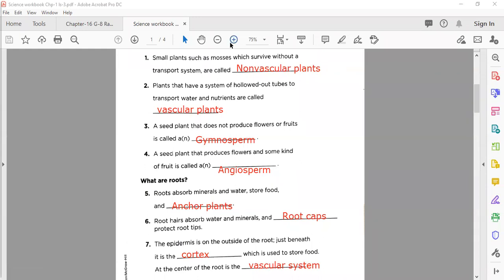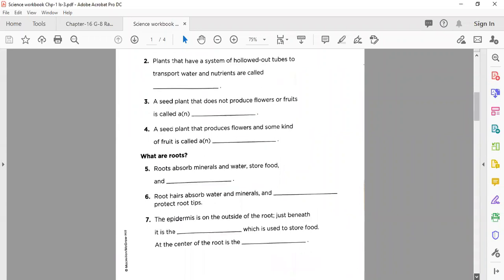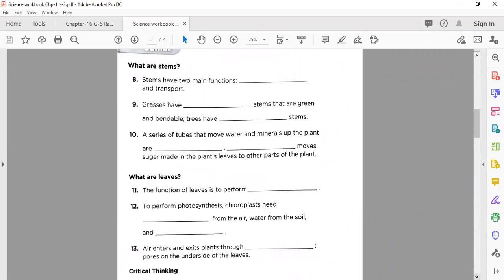Okay, now after solving this, we move on to page number 14 of your workbook. Here you have almost 5 or 6 fill in the blanks. We're going to solve them one by one. Yes, the workbook page number 14, now we are on it. The first blank is here: stems have two main functions, dash and transport.